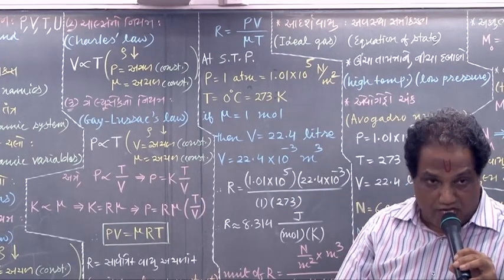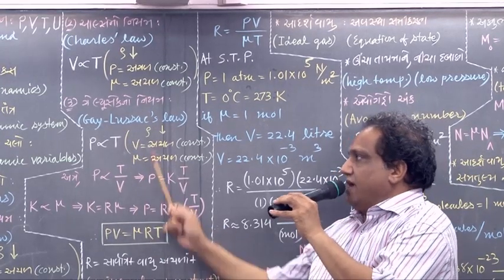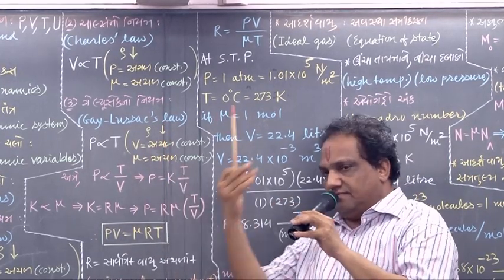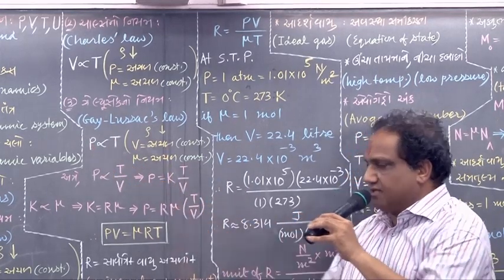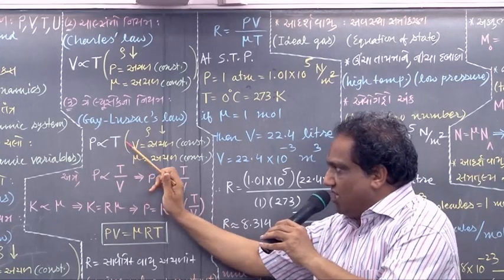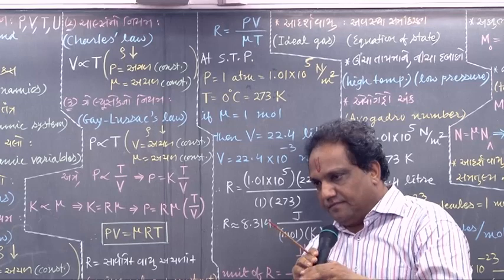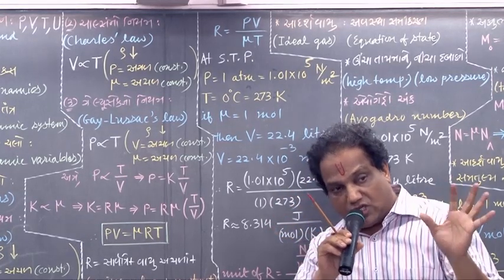And last one, Gay-Lussac's law. Very simple. P is proportional to T. At sufficiently low density, the pressure exerted by a given amount of gas is directly proportional to its absolute temperature. This very statement is called Gay-Lussac's law.